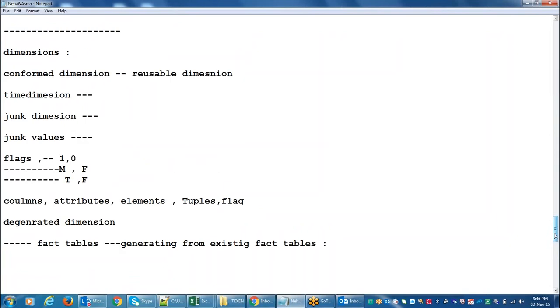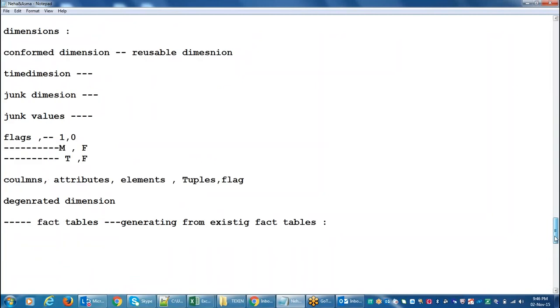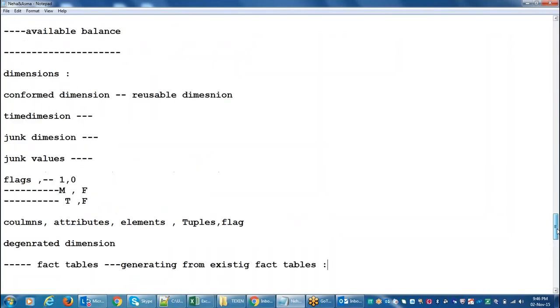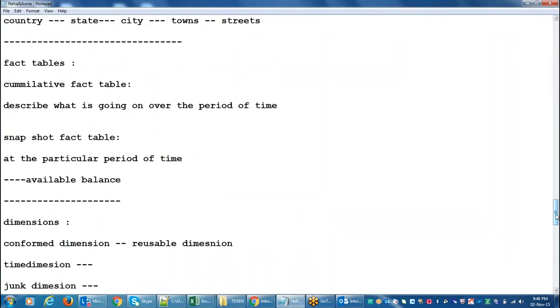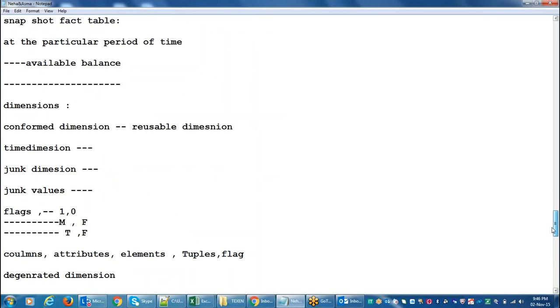Okay, we discussed different types of dimension tables and different types of fact tables. Now, why do we require all these dimension and fact tables? To form the data warehouse. To form a data warehouse, we require dimension tables and fact tables.